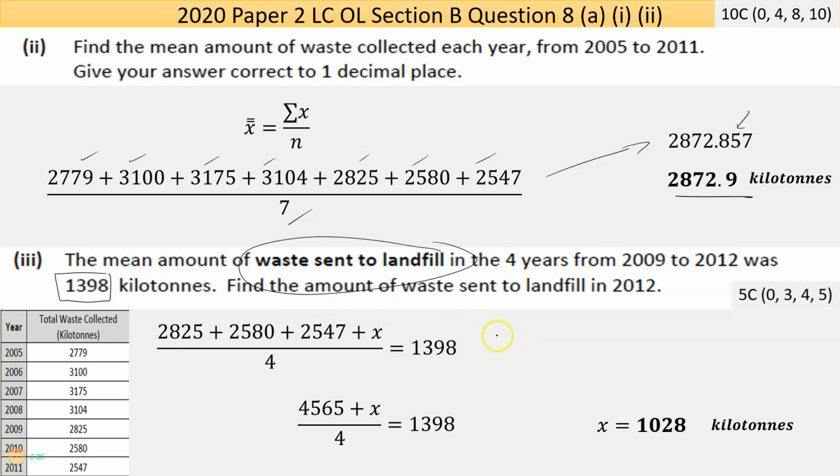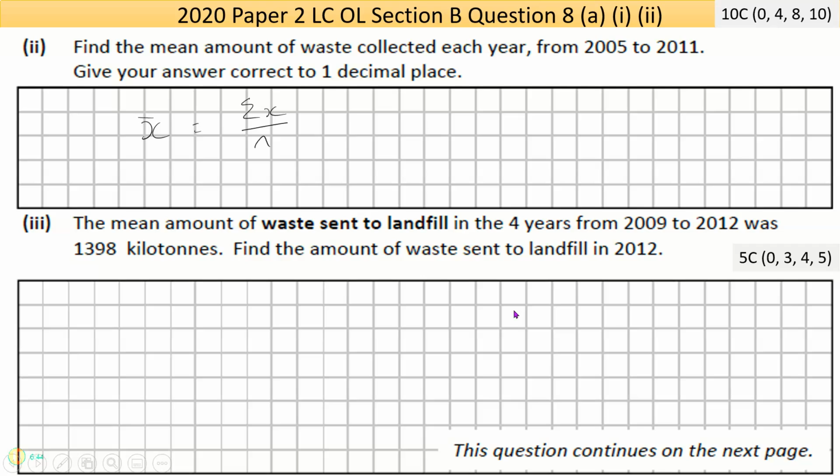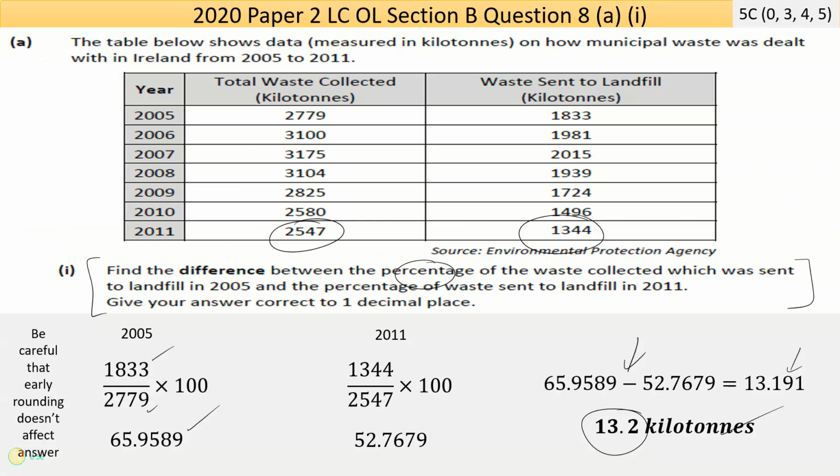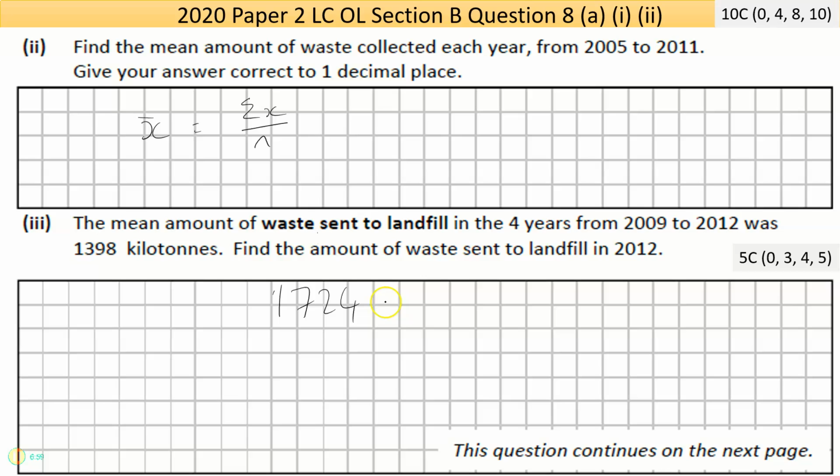So look, basically it should be, if I go backwards, 1724 plus 1496 plus 1344 plus some value, all divided by 4 gives you a mean of 1398.